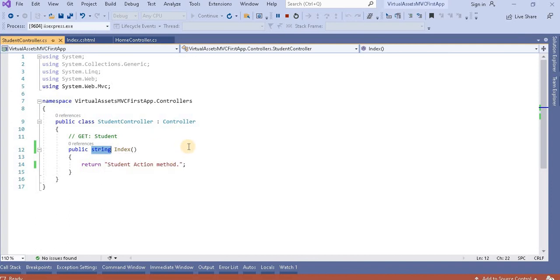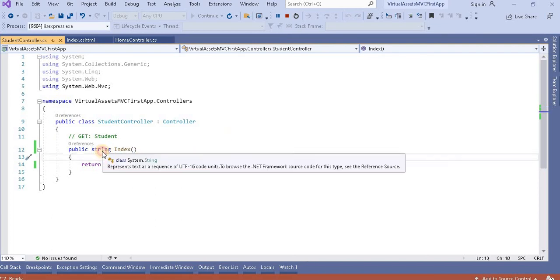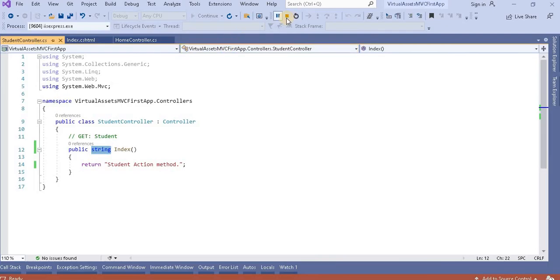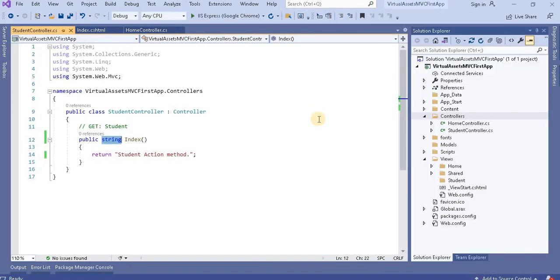Basically, ActionResult is the place where we can return the view or any JSON result. We will discuss the return types of a particular action method in the coming videos. At this point, we are returning the string, and we can see on the browser when we navigate to the student and index method, it gives us the student action method. So this is the way we create the controller and the action method in MVC.